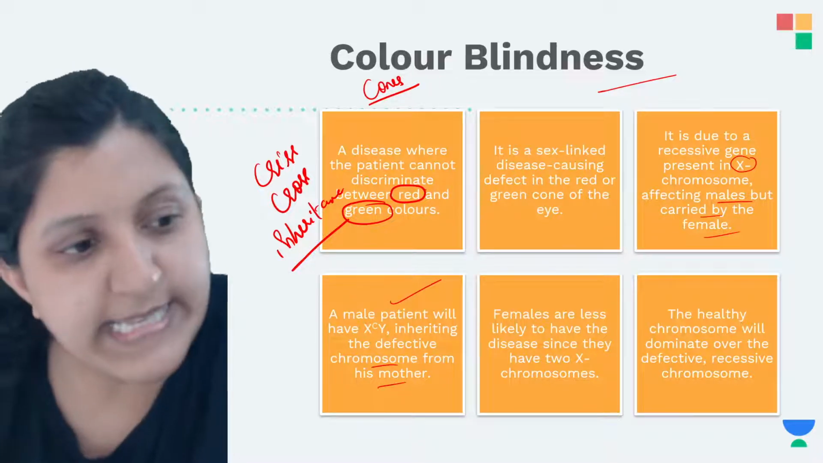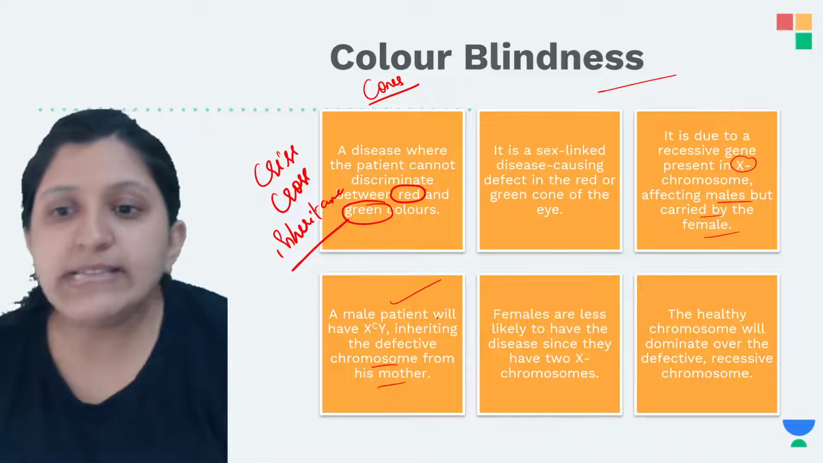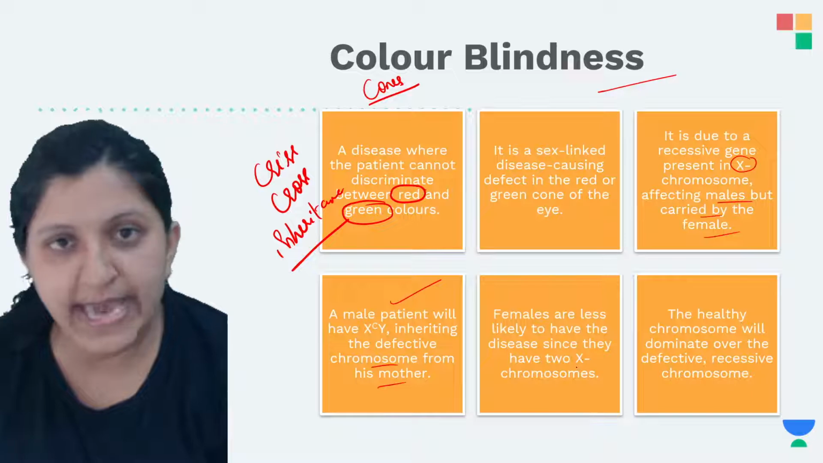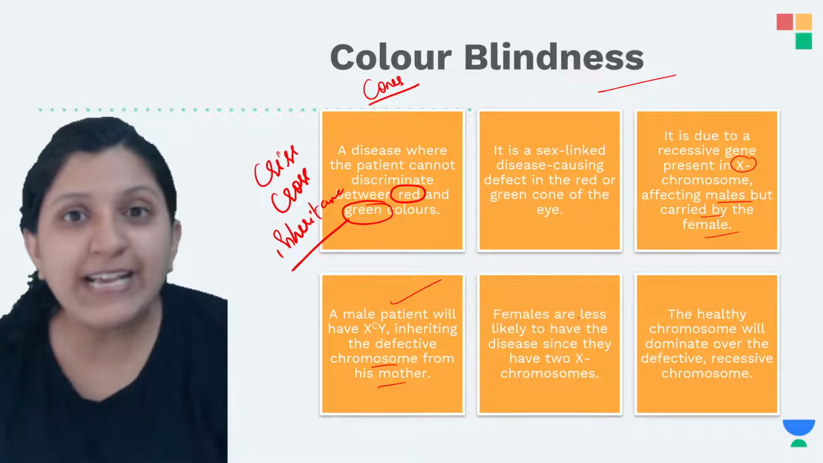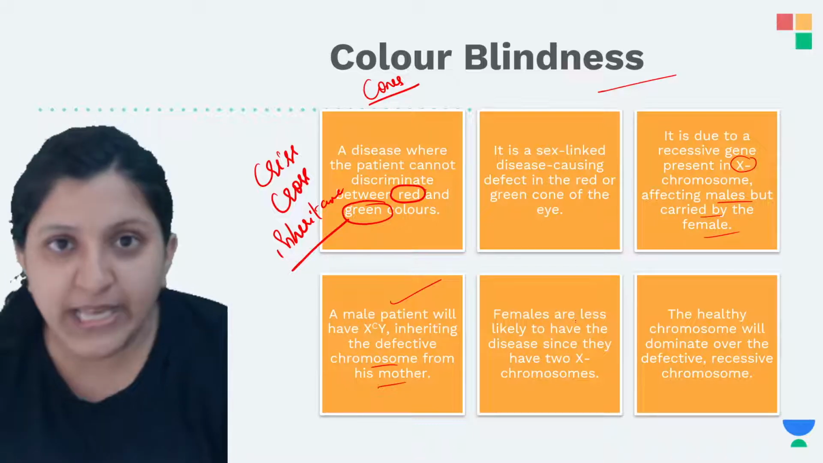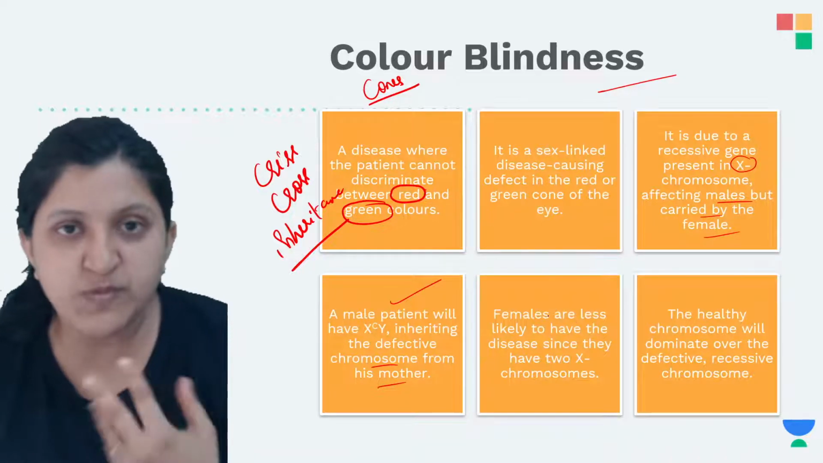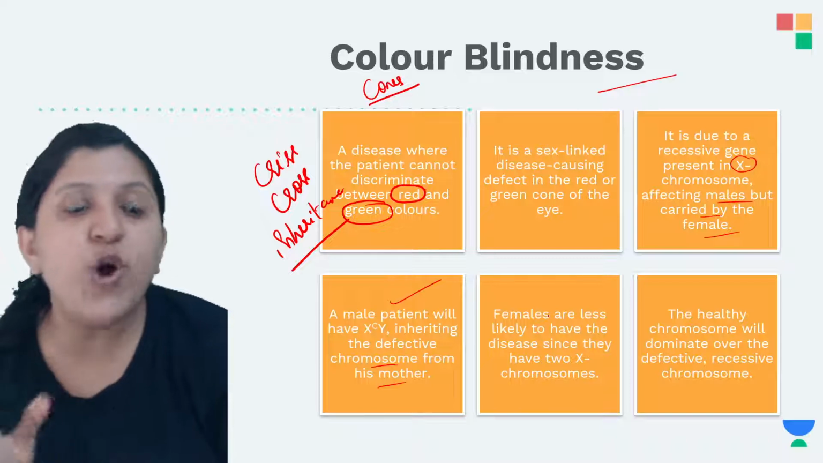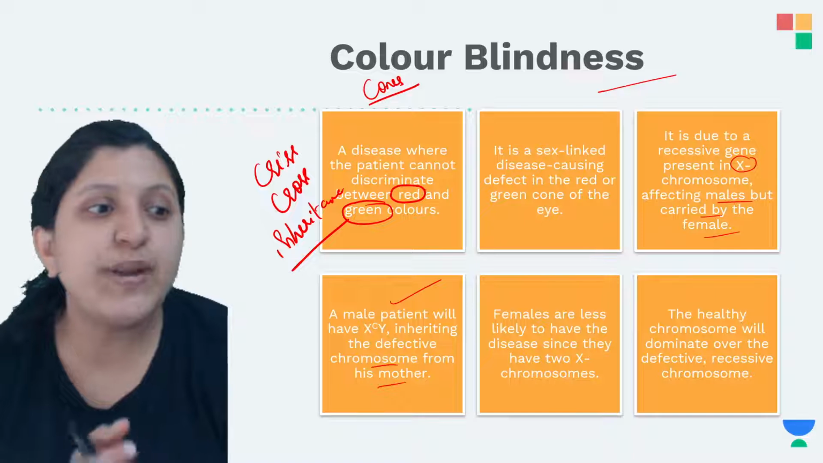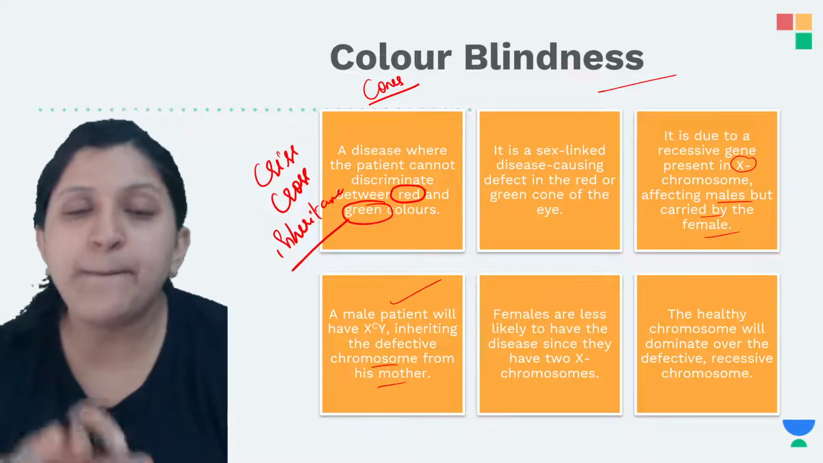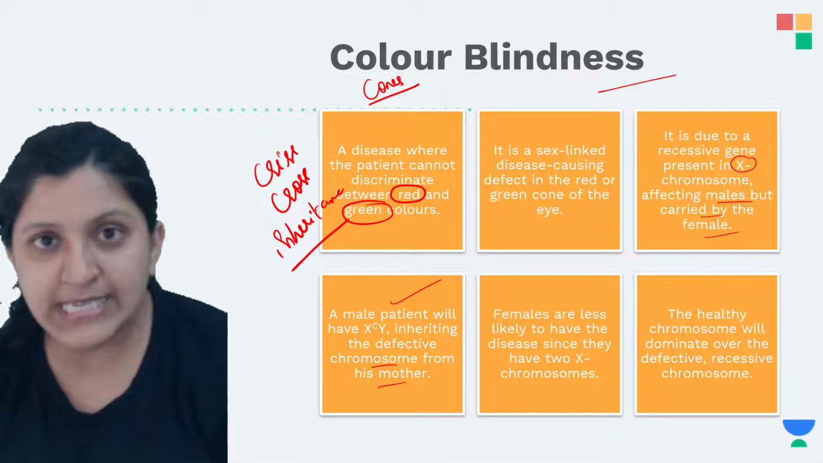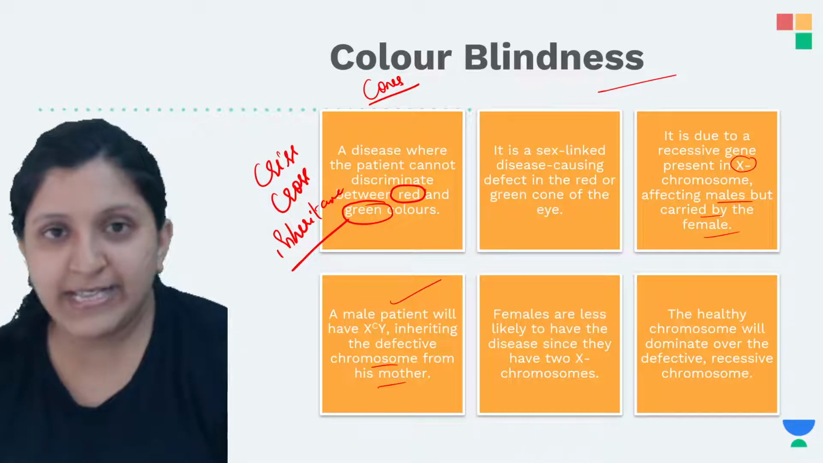Okay, so let's see this part. Now in this case females are less likely to have the disease since they have two X chromosomes. So if one X chromosome is affected, the other X chromosome is going to dominate the action. That means the other normal X chromosome is going to express itself, so that the expression of the affected chromosome will be completely suppressed, and the female won't have the disease because she is having two X chromosomes.